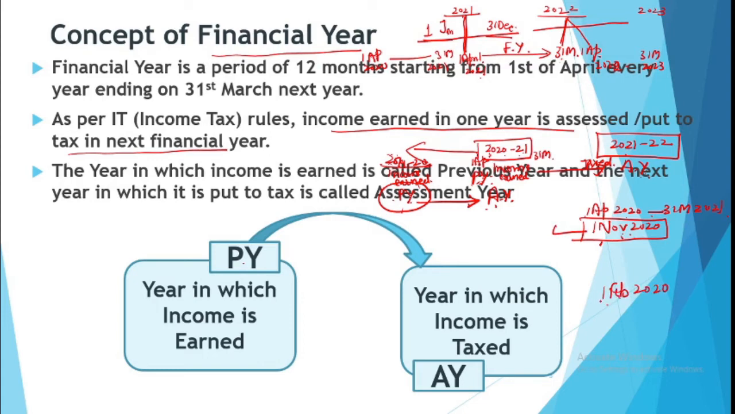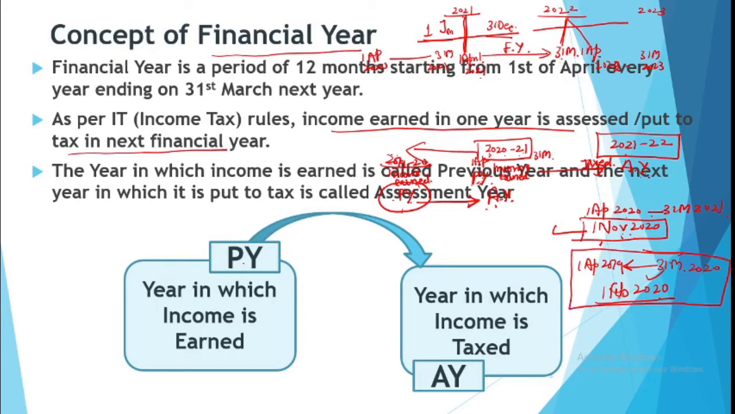But if I have asked the same question on 1st Feb, since March hasn't come and April is yet to come, because the year starts on 1st April, in this particular calendar year 1st April is yet to come. It means this is the part of the year which is closing on 31st March, isn't it? So this year has started on 1st April 2019.